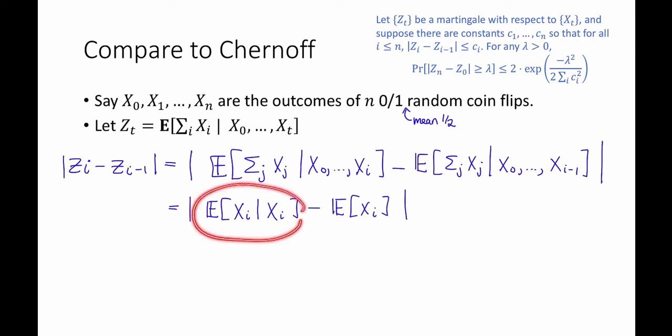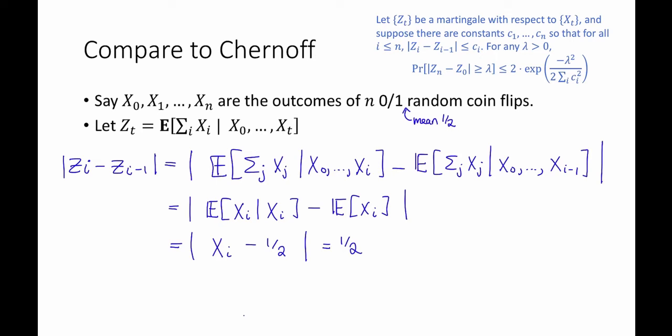But the expectation of X_i conditioned on X_i is just a fancy way of saying X_i. And the expectation of X_i is just equal to 1/2. So this is equal to X_i minus 1/2. And no matter what happens, this is going to be 1/2. It's either going to be 1 minus 1/2 or the absolute value of 0 minus 1/2. And that holds for all i.